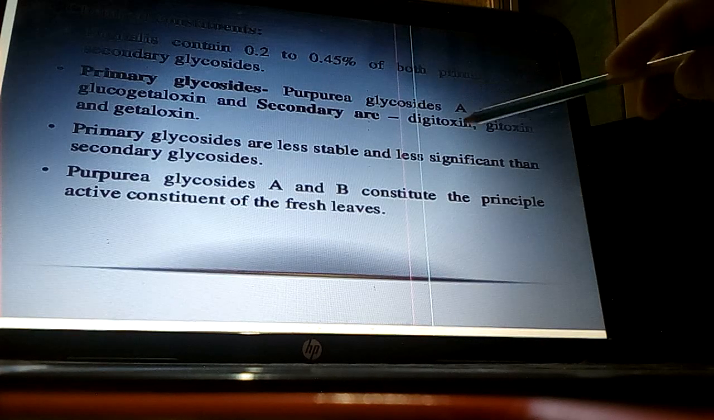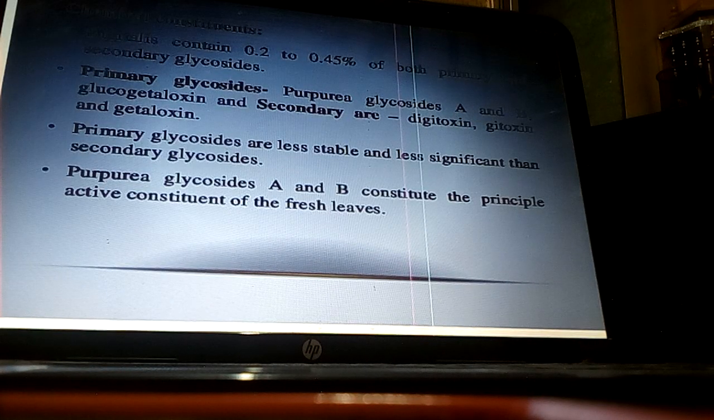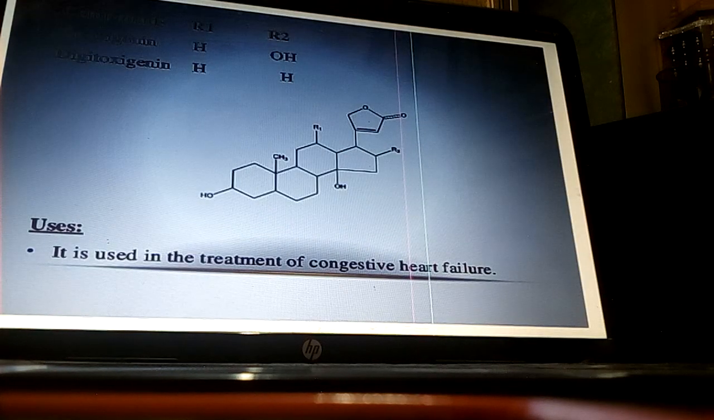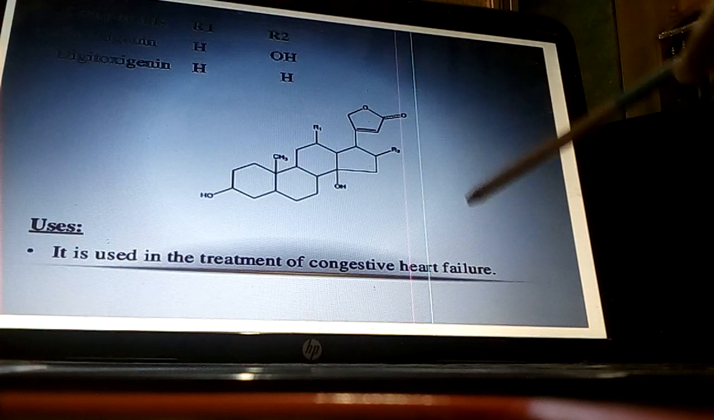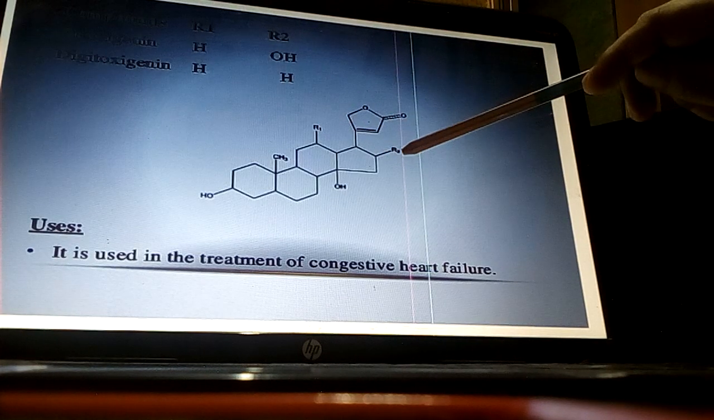So these are the secondary glycosides which are responsible to produce therapeutic effect. Primary glycosides are less stable and less significant than secondary glycosides. Purpurea glycoside A and B constitute the principal active constituent of the fresh leaves. Here the structure is given, and in gitoxigenin and digitoxigenin there are R1 and R2. This one is R1 and this one is R2.